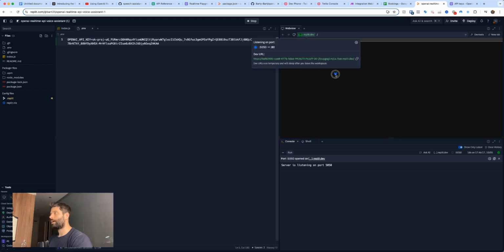And this is the URL that we're going to be using right now in this test development. I'm going to show you how to actually deploy this more permanently later on. But for testing, we'll be using this URL. So it's already exposed to the internet. And yeah, pretty much everything here is done for us.